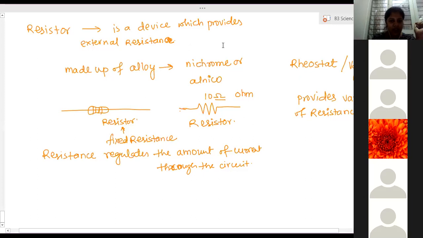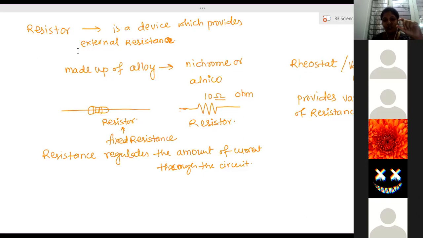If you tried to use a resistor instead, you would have to take the resistor out of the device and connect a new resistor to change the speed. A customer can't do that. Therefore they have used another device called a rheostat, that is the regulator. A regulator is one type of small rheostat.